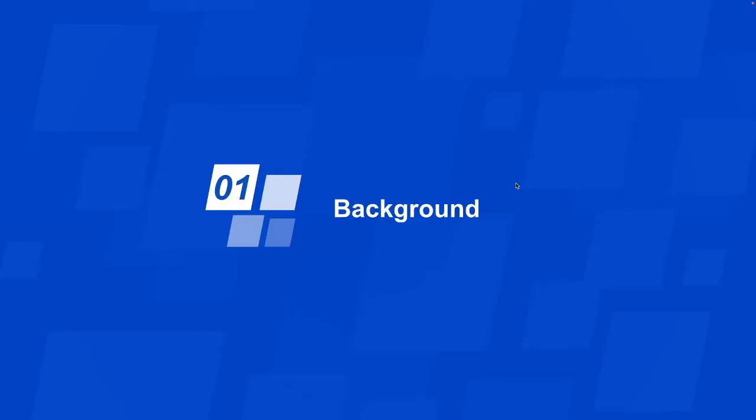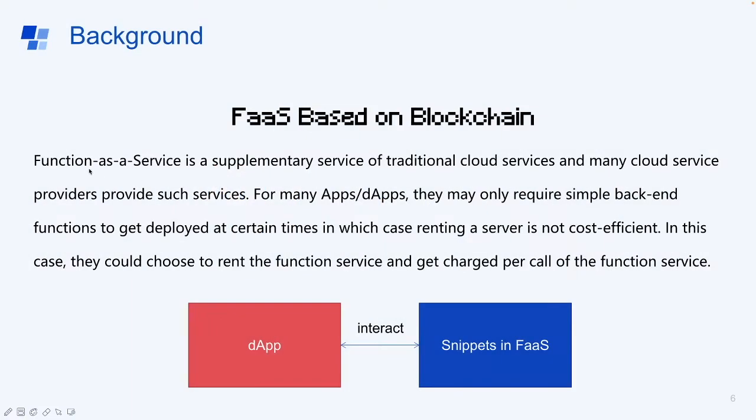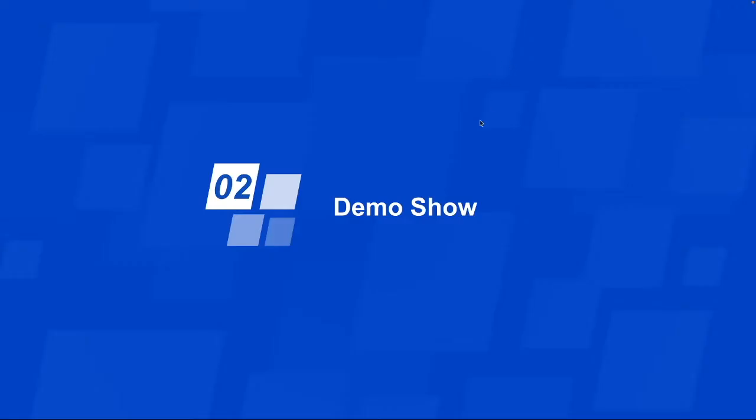It's good to make a quick introduction about FaaS. Function as a service is a supplementary service of traditional cloud services, and many cloud services provide such services. For many apps and dApps, they may only require simple backend functions to get deployed at certain times, in which case... Okay, let me have a quick demo show.